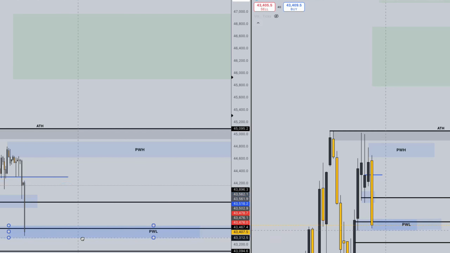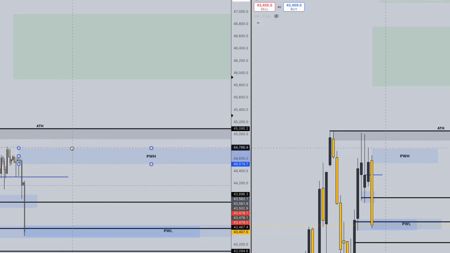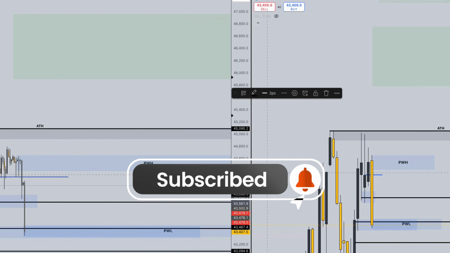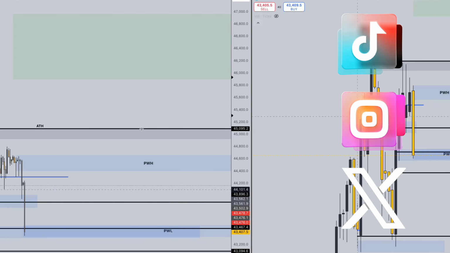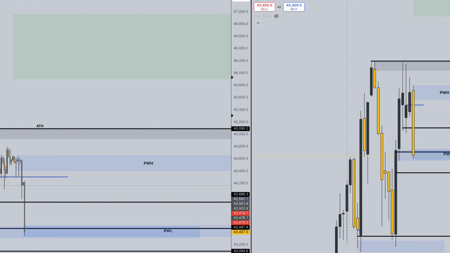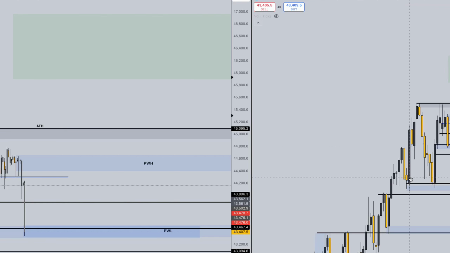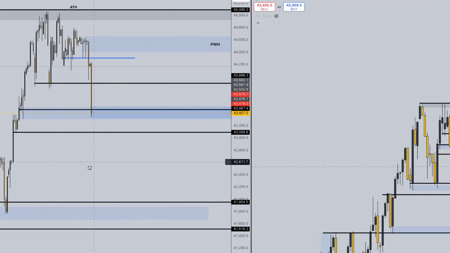Let's adjust our previous week's low and our previous week's high to the proper areas of where we were last week. So as you can see, strong bearish candle on the right hand side. Major support broke. We may be starting to move to a bearish trend here. We could see 42,000. There is a lot of downside room to go.